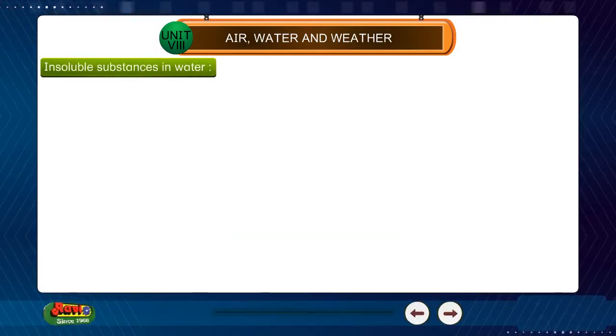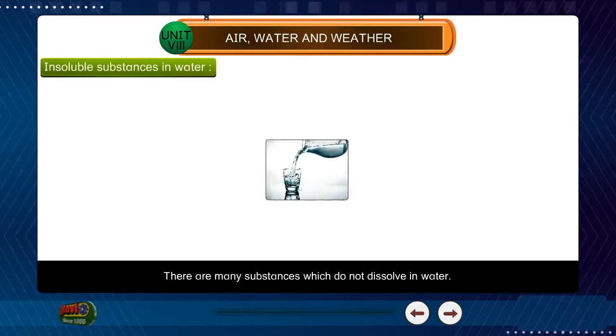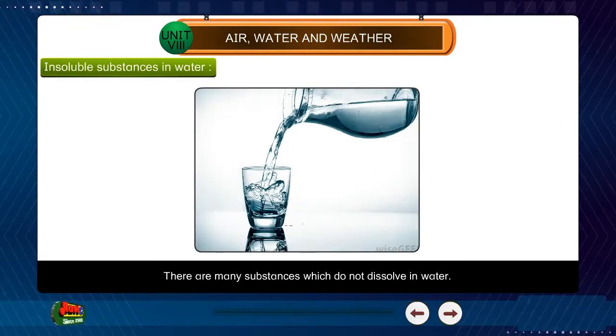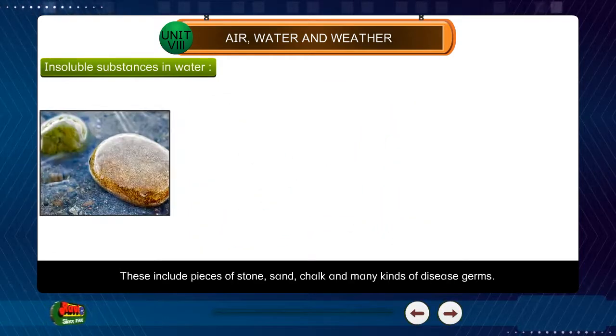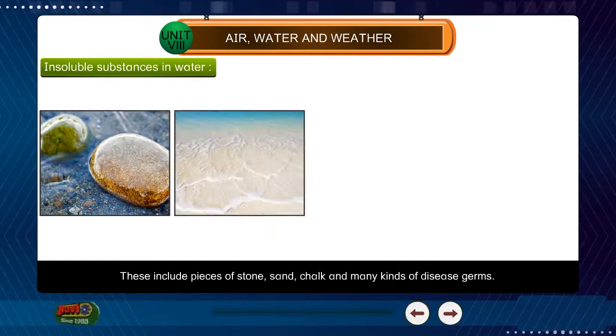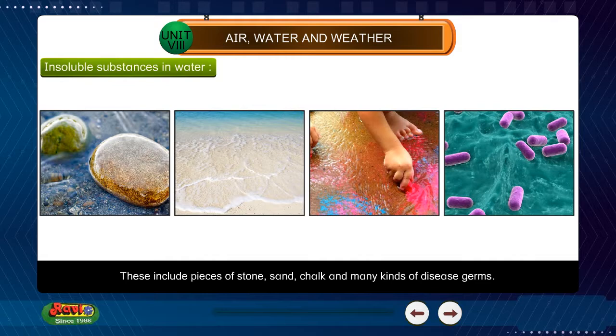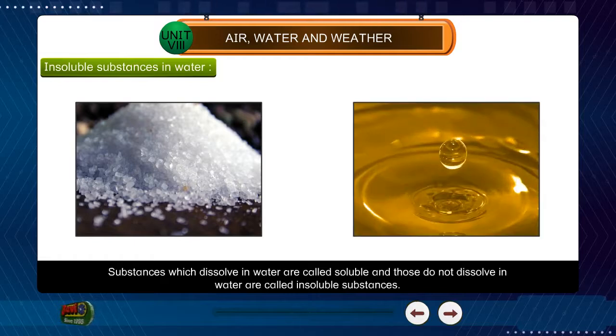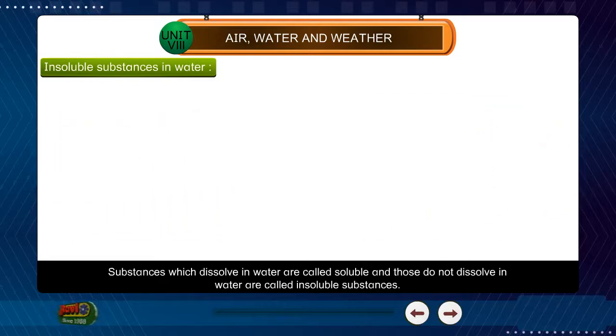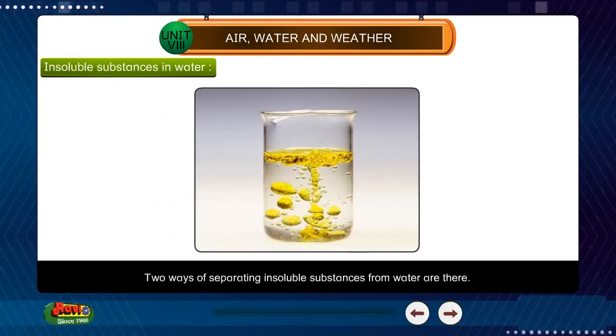Insoluble substances in water. There are many substances which do not dissolve in water. These include pieces of stone, sand, chalk, and many kinds of disease germs. Substances which dissolve in water are called soluble, and those that do not dissolve in water are called insoluble substances. There are two ways of separating insoluble substances from water.